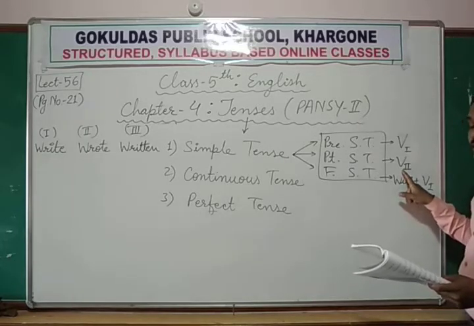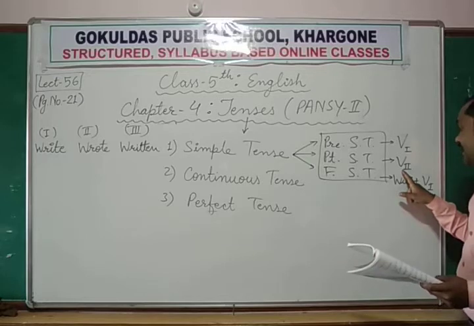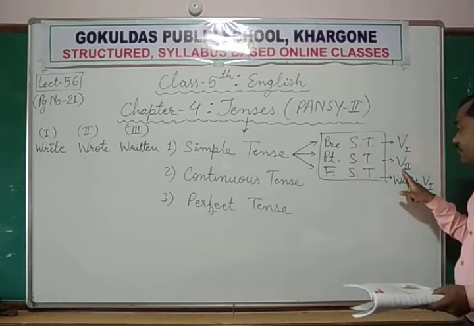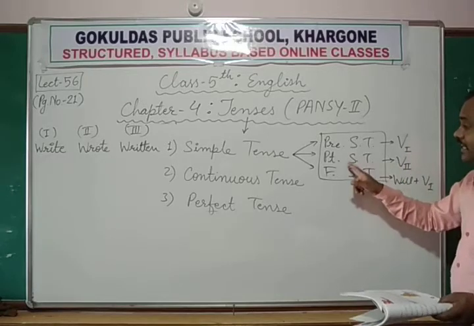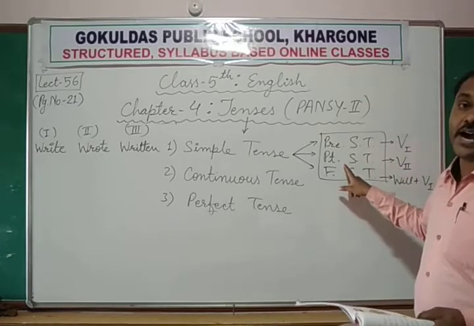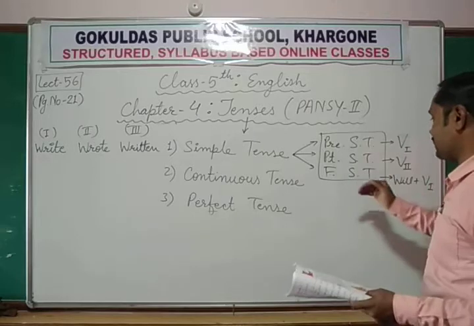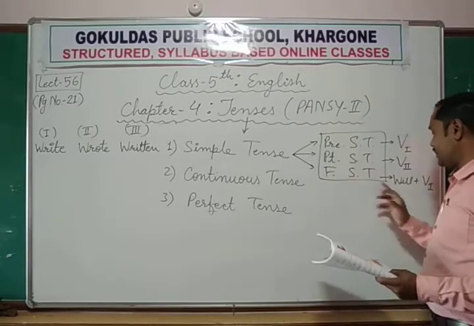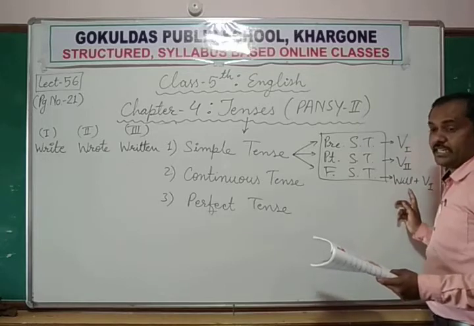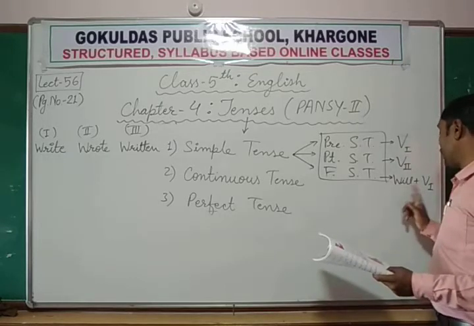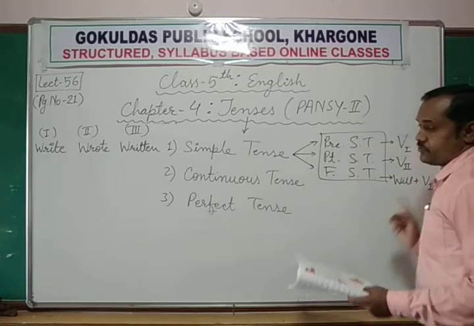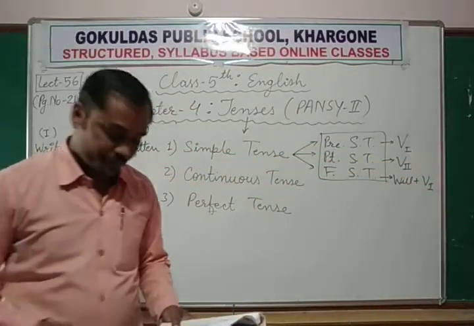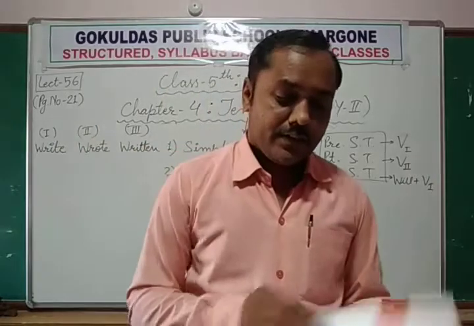So how will you identify? You can identify by seeing the second form, or past form, of the verb, wrote. It means that the incident took place in past time. So it is past, but which past? Past simple tense. Future simple tense you can easily identify by seeing will plus the verb's first form. So like that you need to learn these formulas. Okay. Next.